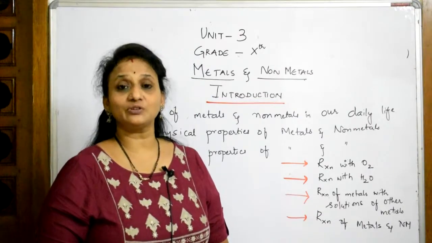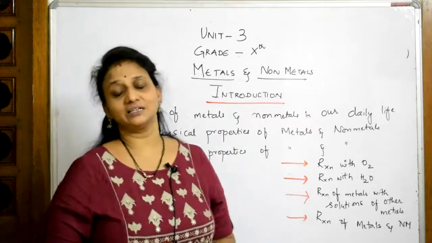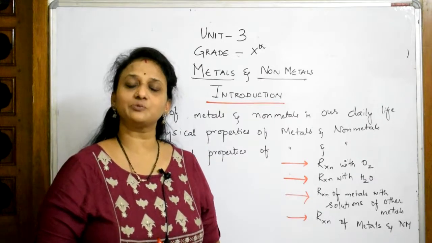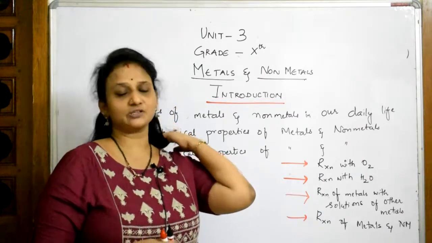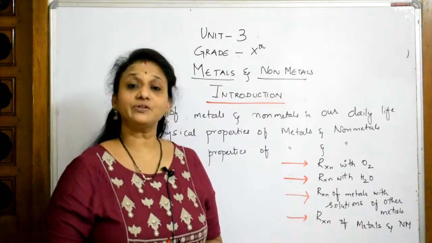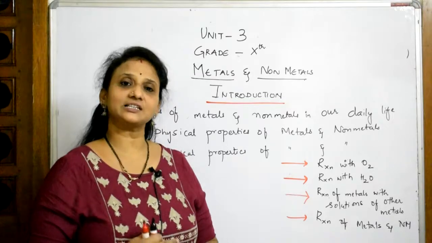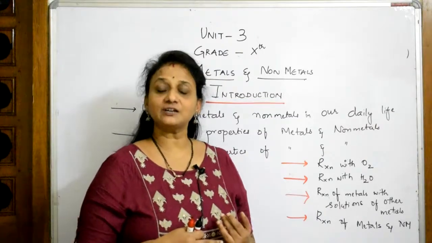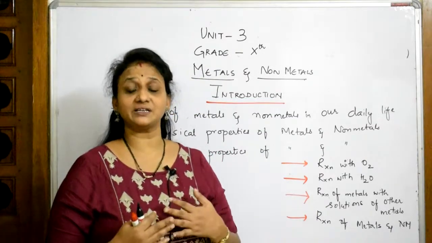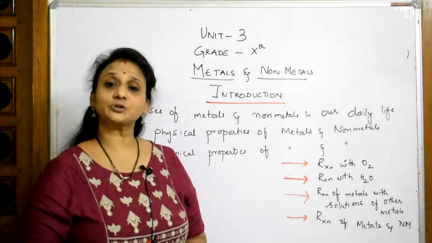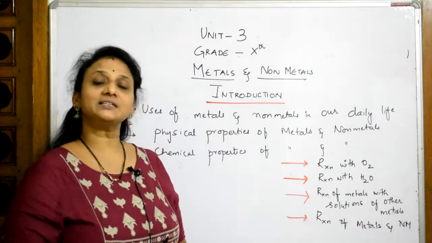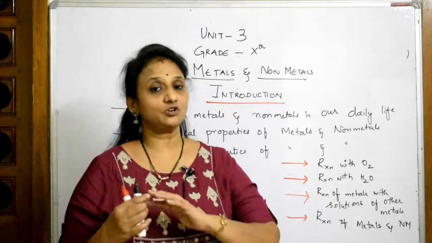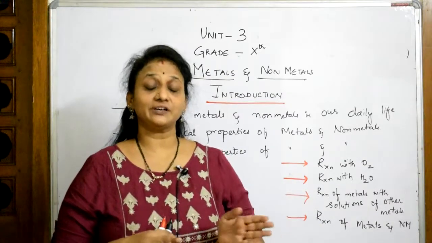So here I'll be starting with the 3rd chapter of your NCERT textbook, that is metals and non-metals. The same syllabus is valid for the CBSE boards as well as the state boards, as the NCERT book is common all over India. Right. So when we come to metals and non-metals, the 3rd chapter, let us first recollect the first chapter. First chapter was chemical reactions and equations, isn't it? After that we have studied a chapter called acids, bases and salts. Then we are coming to the topic called metals and non-metals, right? In metals and non-metals, we'll be understanding a series of reactions where metal is reacting, non-metal is reacting. We'll find the similarities, we'll find the differences, everything.